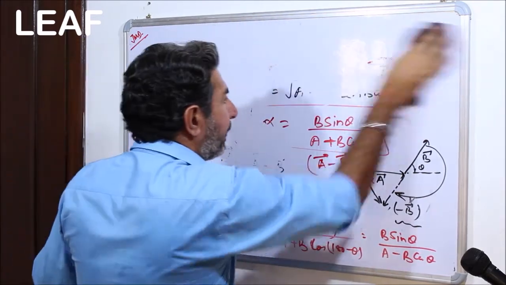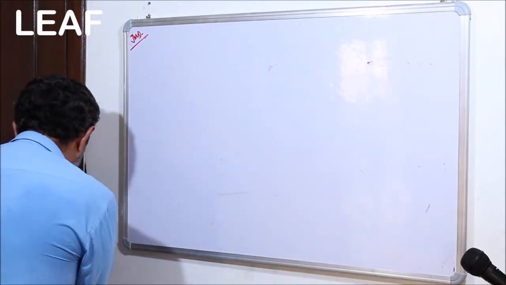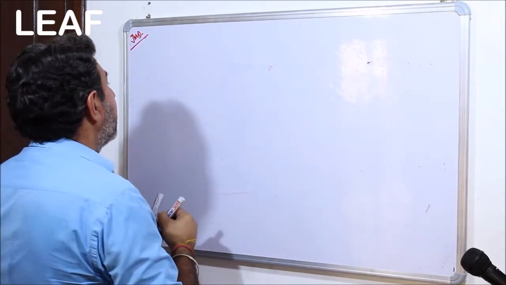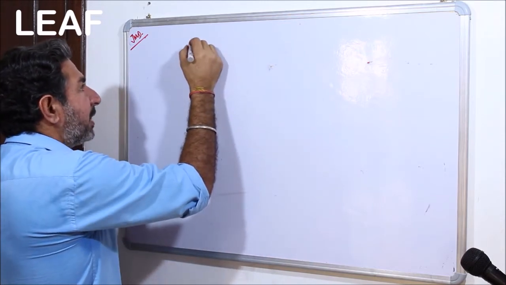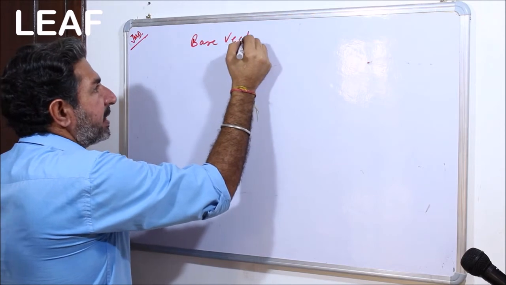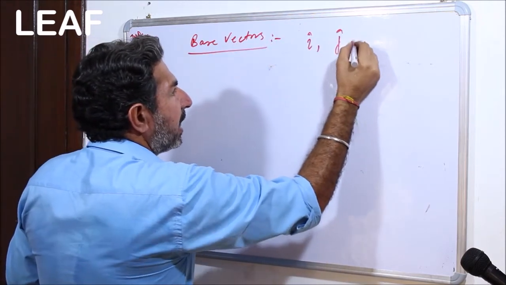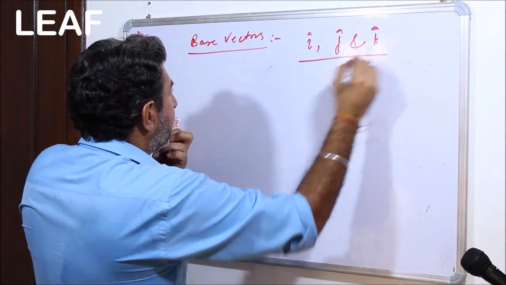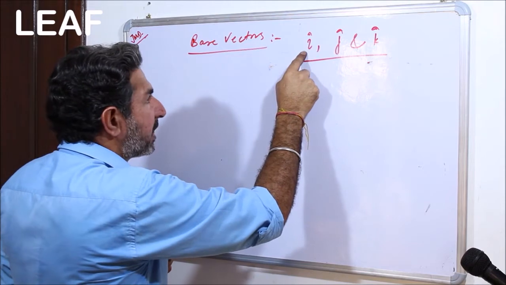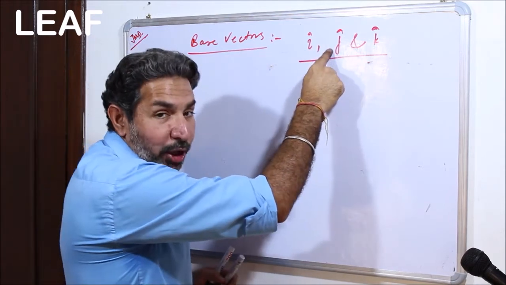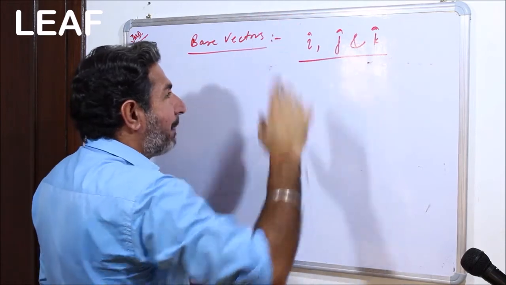Let me just quickly wipe it off. Okay, and I am going to put up the next part, which is the base vectors, in which we are going to talk about i, j and k, right? That is, for x coordinate it is the unit vector i cap which has been fixed, for y coordinate j cap has been fixed, and for z coordinate k cap has been fixed.